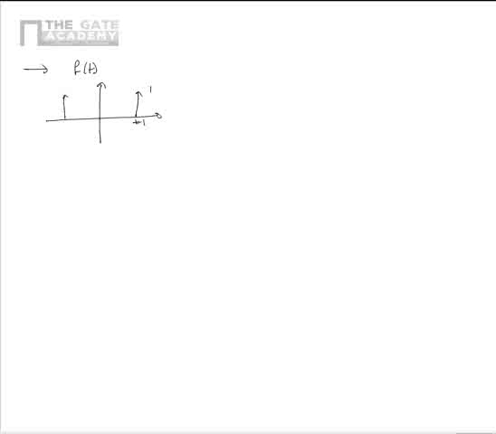It is another impulse at the instant minus 1, also of magnitude 1. It also contains an impulse at t equal to 0 of magnitude minus 2. This plot is of d square f by dt square. We need to find the Fourier transform of f of t.